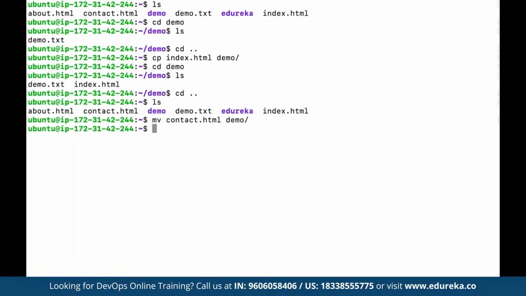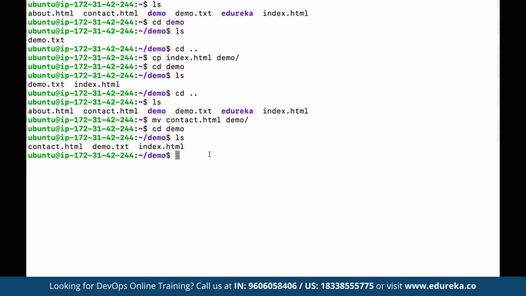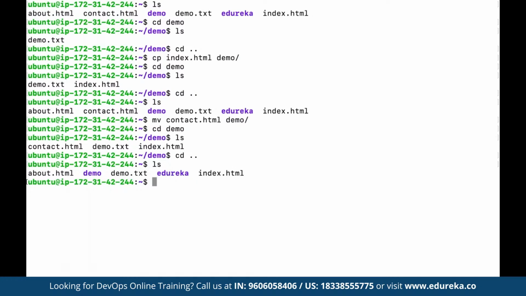And now again, if we move to demo and use ls, you can see contact.html has been successfully moved. And now if we come back, use ls, we can see contact.html is no longer available in the main directory because it has been moved into the demo folder.